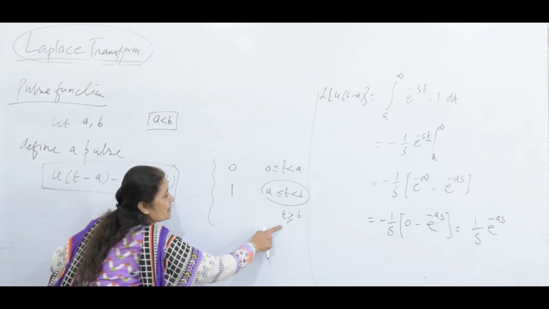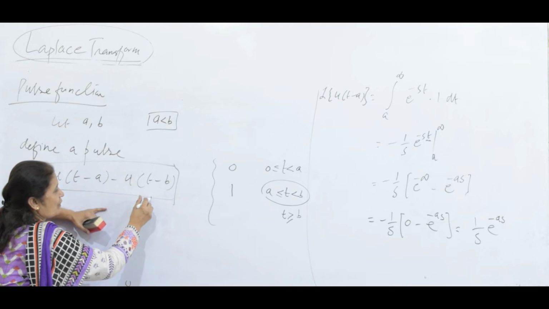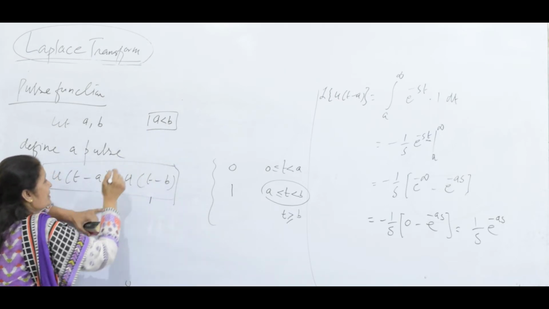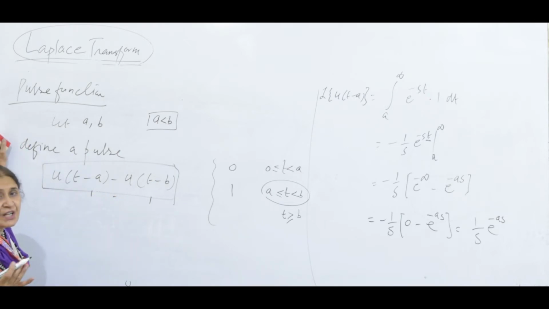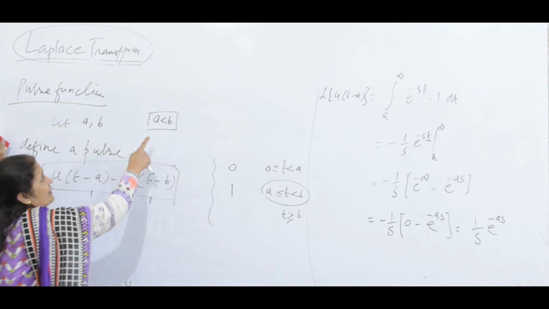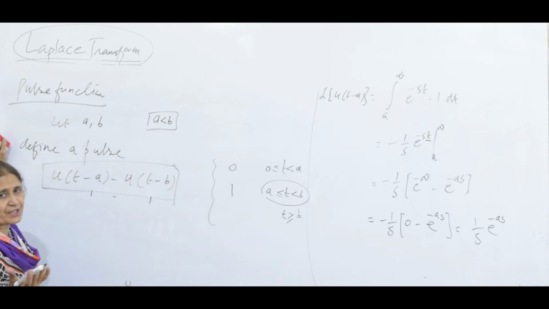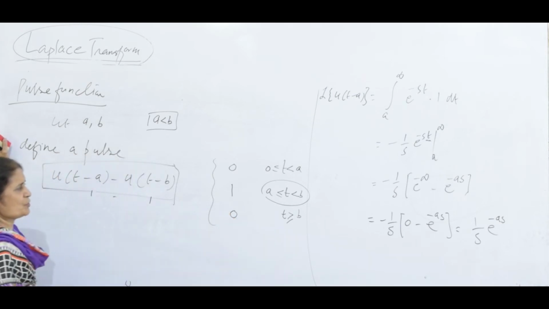Next, t is greater or equal to b. If t is greater or equal to b, it is 1. But since a is less than b, it is 1 as well. Look at it, because b is greater than a. If t is greater than b, it is greater than a. It means 1 minus 1 is 0. This is going to be 0 again.